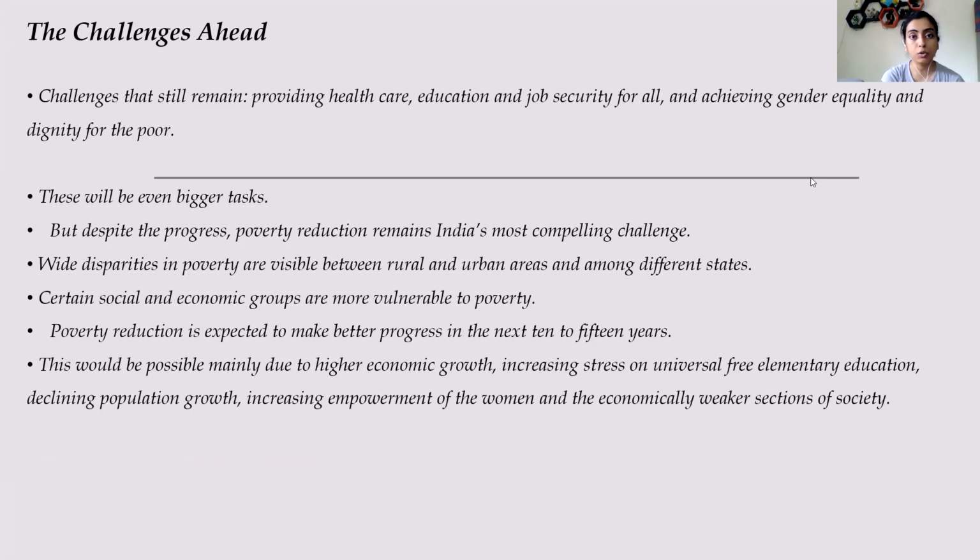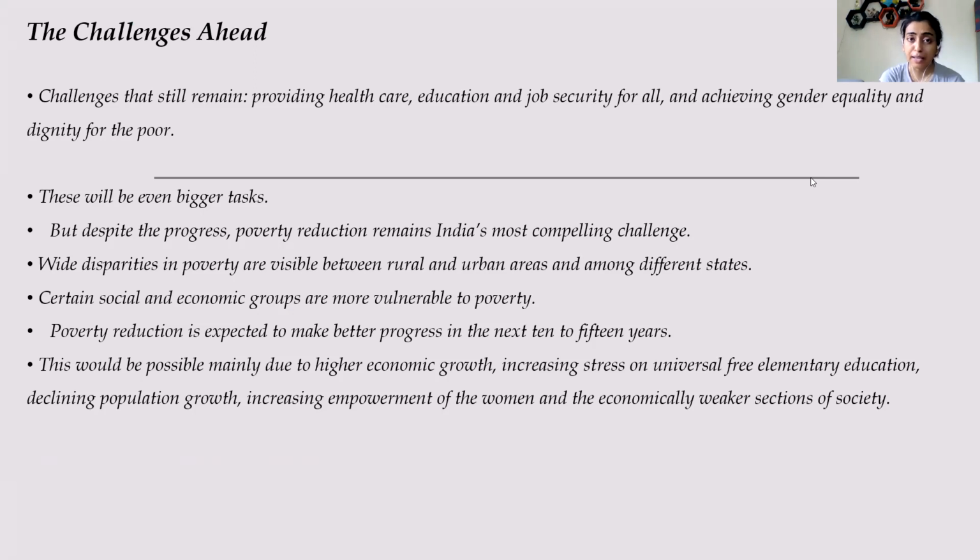Rather than staying at home and cooking, women should be encouraged for education, so that they can also get some job for themselves. So these are the different challenges that we still have, and we need to overcome them.